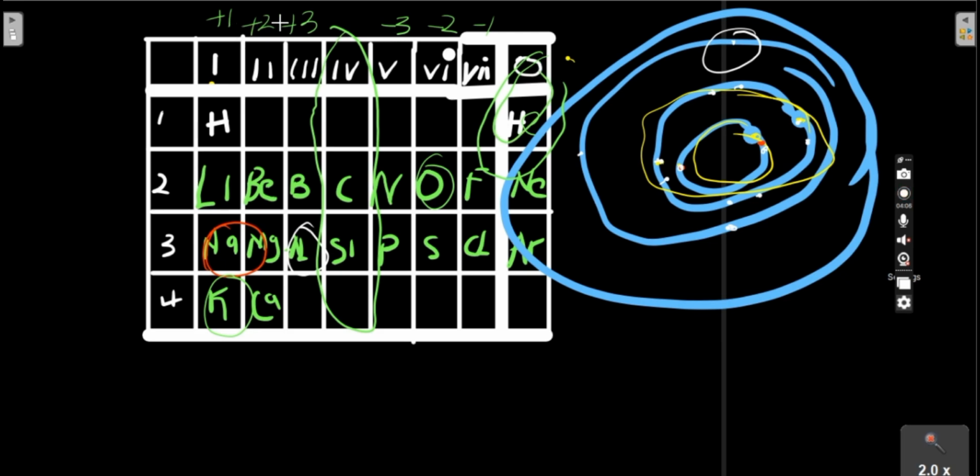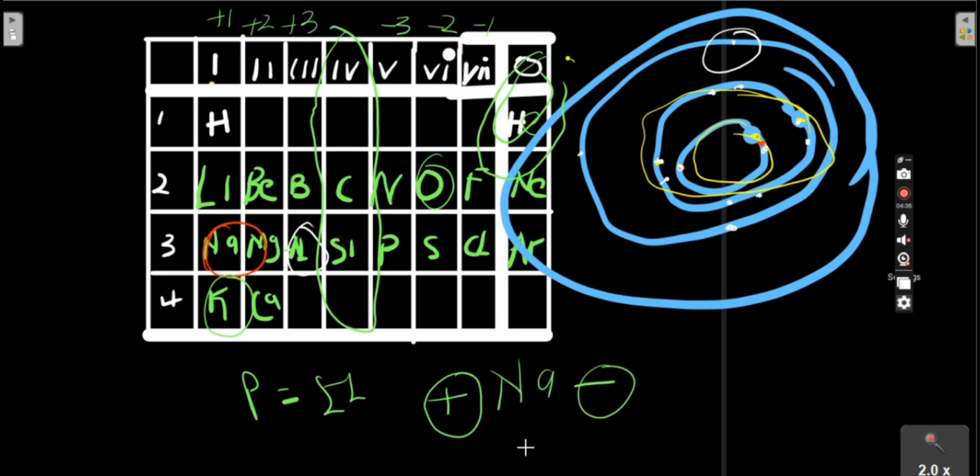So why are you putting +1, +2, +3, -3, -2, and -1? As you can see here, for an element to be electrically neutral, which means the total number of protons is equal to the total number of electrons, which makes them electrically neutral. Electrons are negatively charged while protons are positively charged. So for an element, for example sodium, to be electrically neutral, the total number of protons is equal to the total number of electrons.